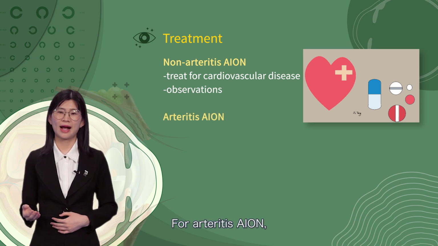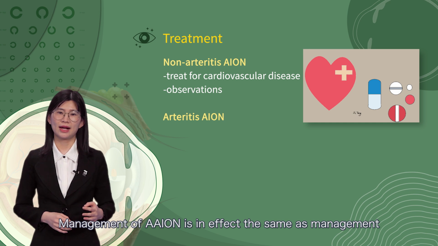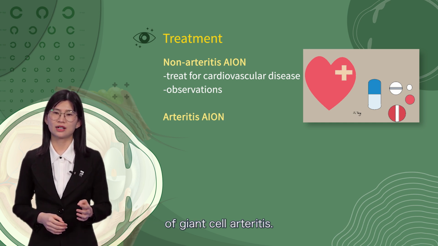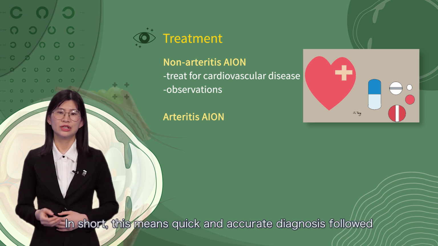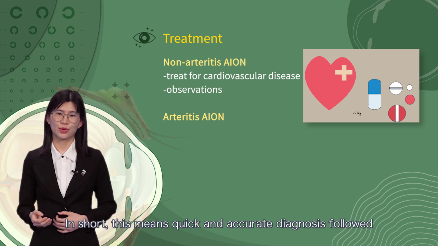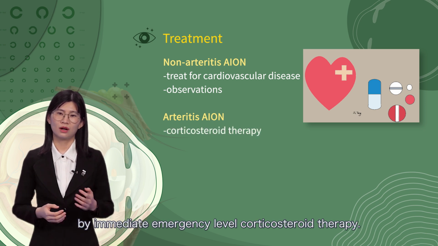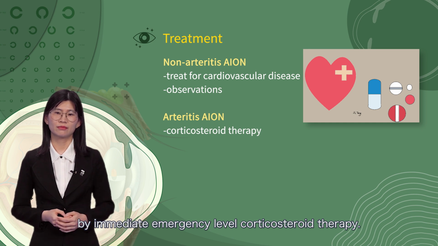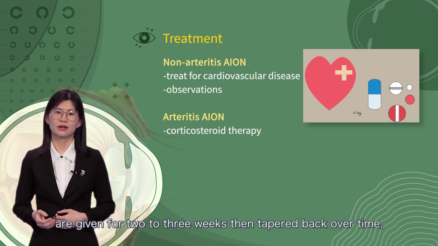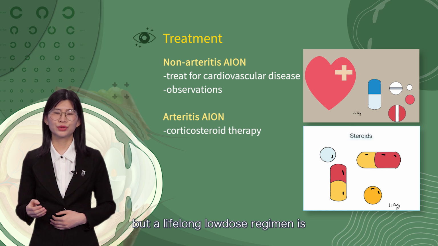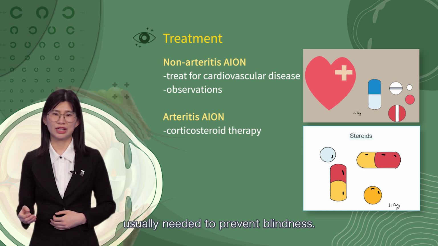For arteritis AION, management of AION is in effect the same as management of giant cell arteritis. In short, this means quick and accurate diagnosis followed by immediate emergency level corticosteroid therapy. High doses of steroids are given for 2 to 3 weeks, then taper back over time. But a lifelong low-dose regimen is usually needed to prevent blindness.